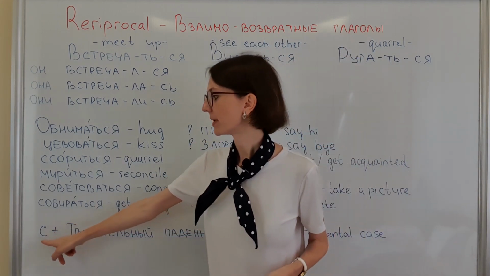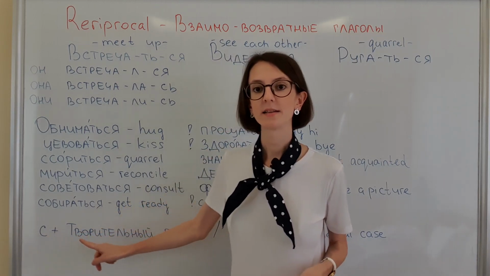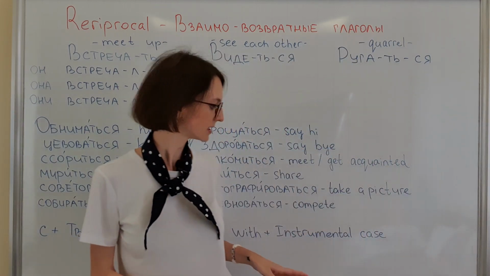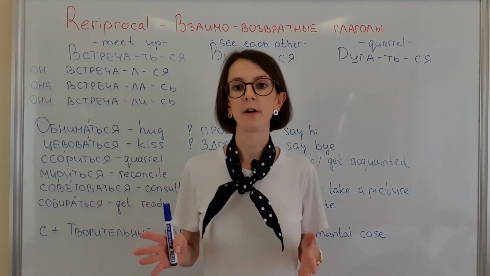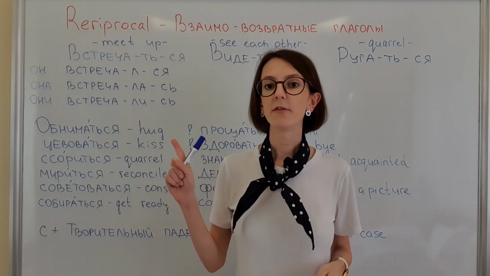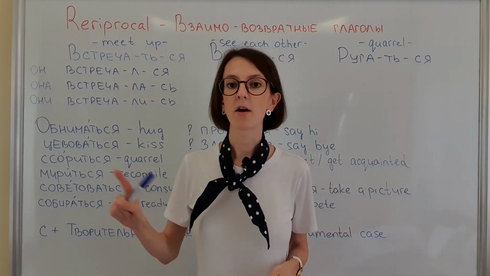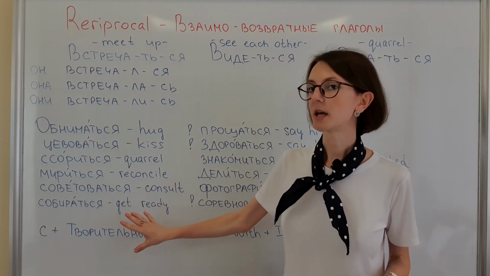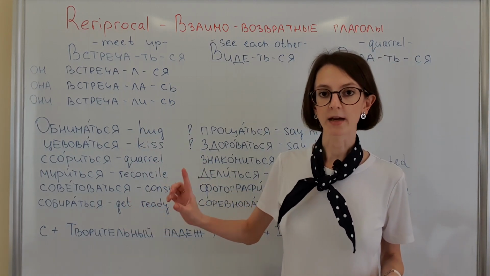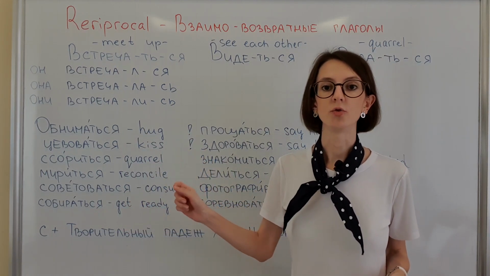We use preposition с plus творительный падеж. Yes, in preposition with and instrumental case. Very, very often. We never use accusative case after reflexive verbs. Never. So some of these verbs actually can be non-reflexive, and then you need to use another case.